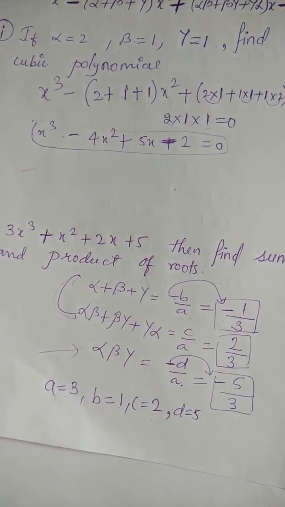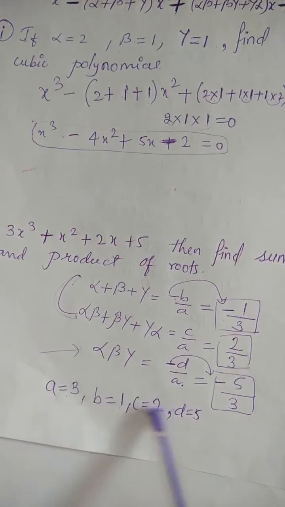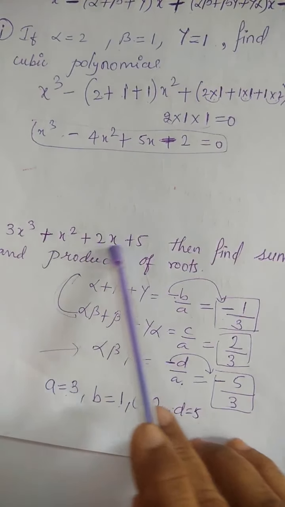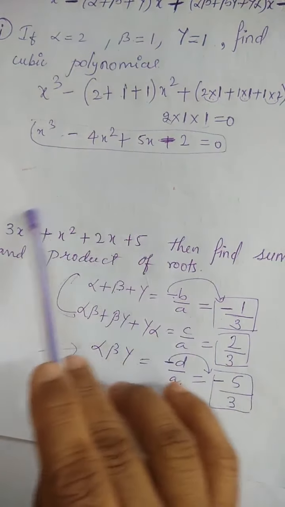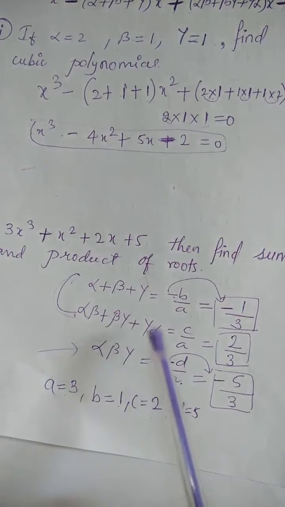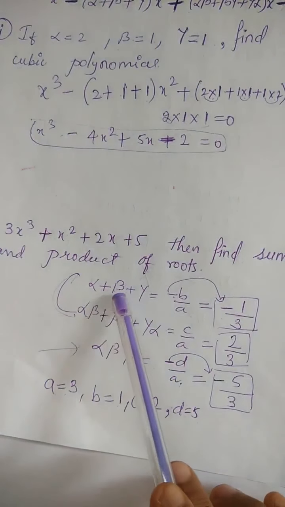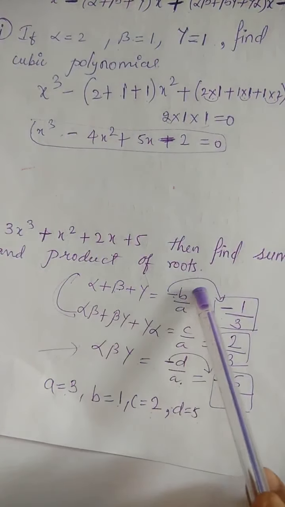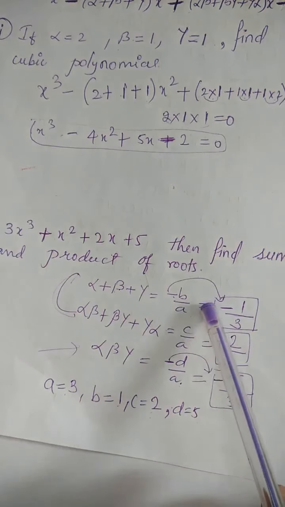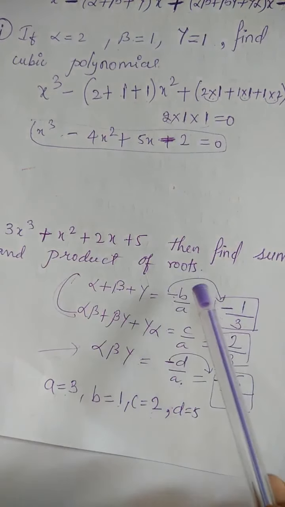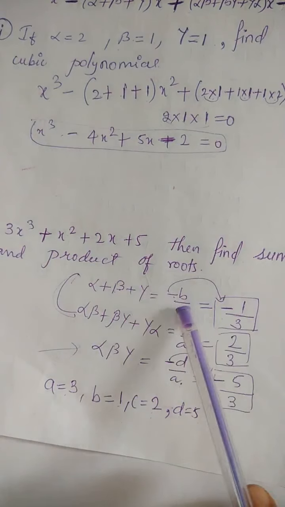So how to find the sum of roots and product of roots of a cubic polynomial? First write down the coefficients from this cubic polynomial. Then the sum of roots, alpha plus beta plus gamma, is equal to minus b by a. Minus will go here as it is. b value is 1, a is 3.